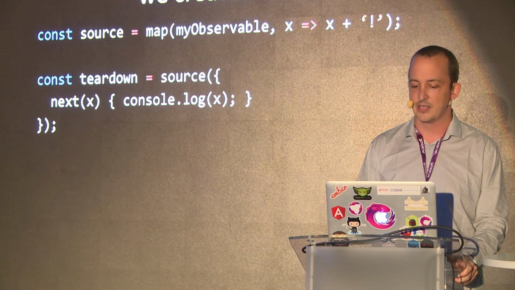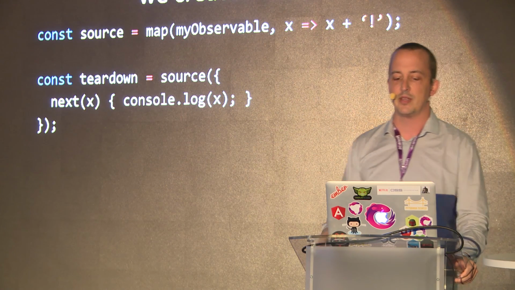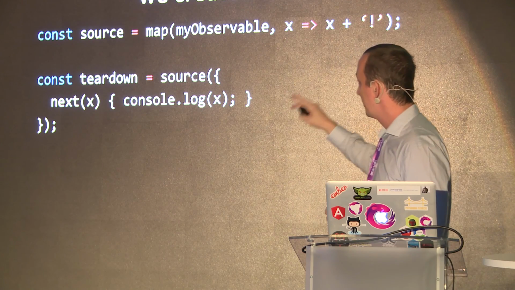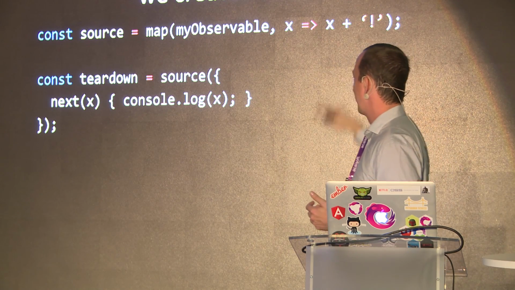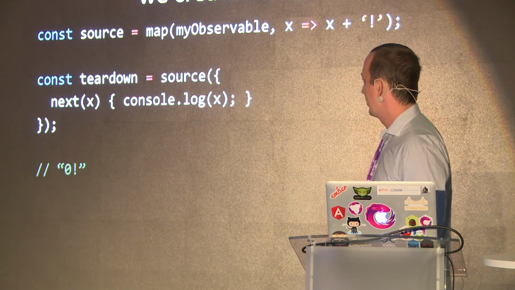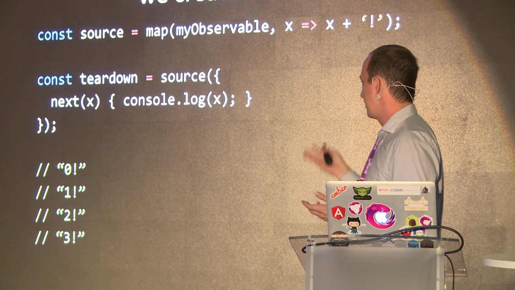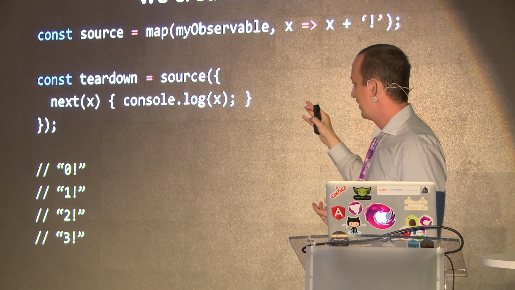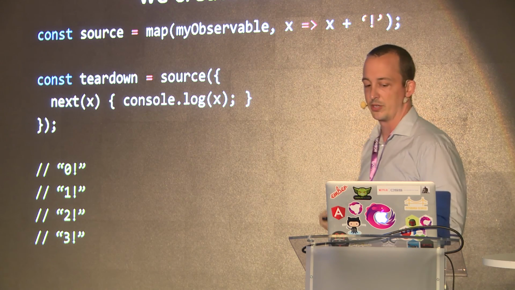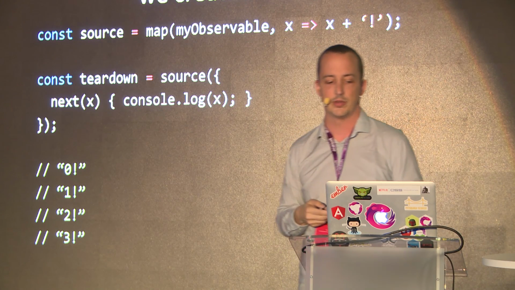So let's try to use this. If we try to use it, it's going to get used like this. We're calling map on an observable, and we provide a mapping function. And we can go ahead and use it, and it'll spit out 0, 1, 2, 3, and add our exclamation point to it, because that's what our mapping function was told to do.